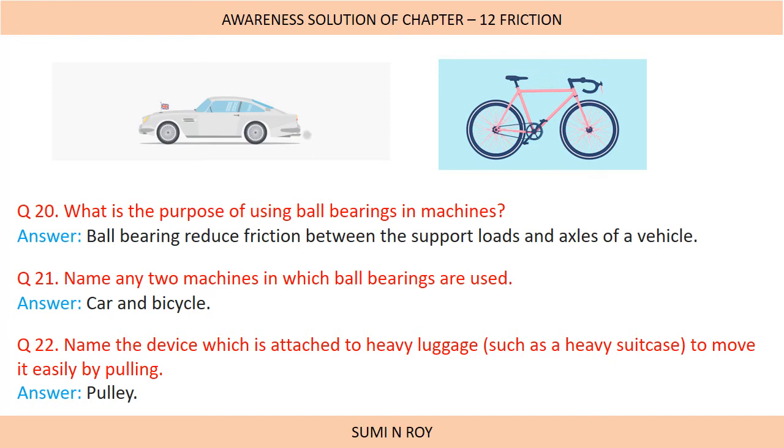Next, name any two machines in which ball bearings are used. Cars and bicycles are the common machines where ball bearings are used. Next, name the device which is attached to heavy luggage such as a heavy suitcase to move it easily by pulling. Wheels are the device attached to heavy luggage such as a heavy suitcase to move it easily by pulling.